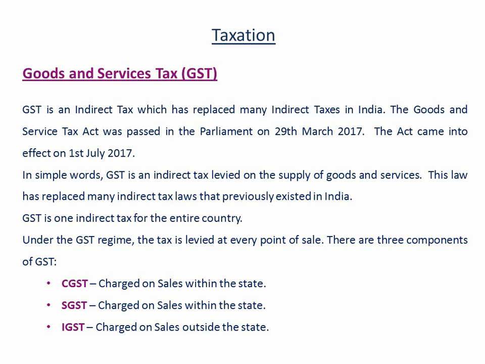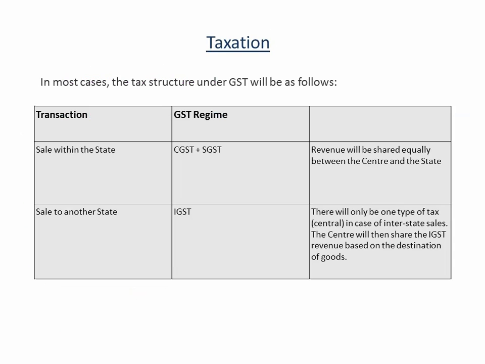CGST and SGST are levied when you are making a local transaction, that is within your state. For example, if GST at the rate of 14% is charged in a local transaction, then 7% CGST will be charged and 7% SGST. And if you are making any sale outside your state, that is in a central transaction, IGST will be charged, and if the tax rate is 14%, then total 14% IGST will be charged, and that will go to the central government. In most cases, tax structure under GST will be as follows. If you have made a sale within the state, then CGST plus SGST, and if you have made a sale outside the state, then IGST will be charged.